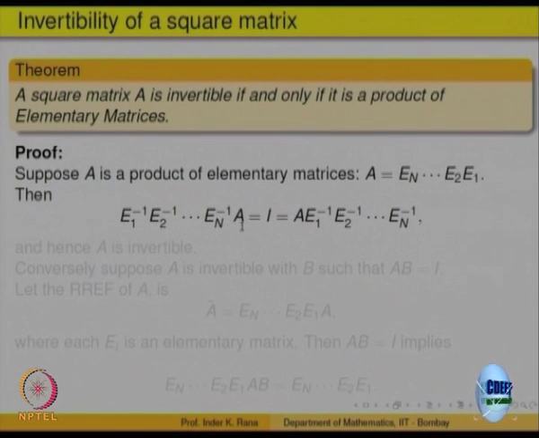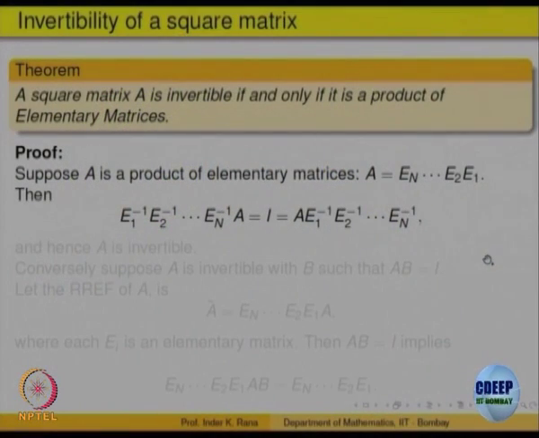So, B into A is the same as A into B equal to identity. So, what should be this matrix? That should be the inverse of A. It tells you how to compute the inverse, provided you can write down the matrix as a product of elementary matrices, right. So, one way is obvious.